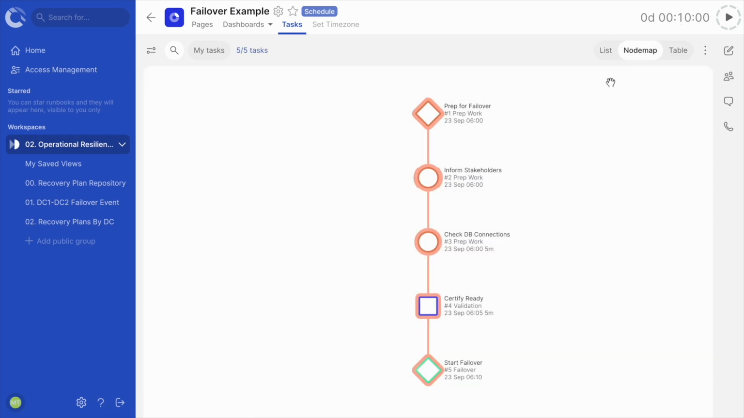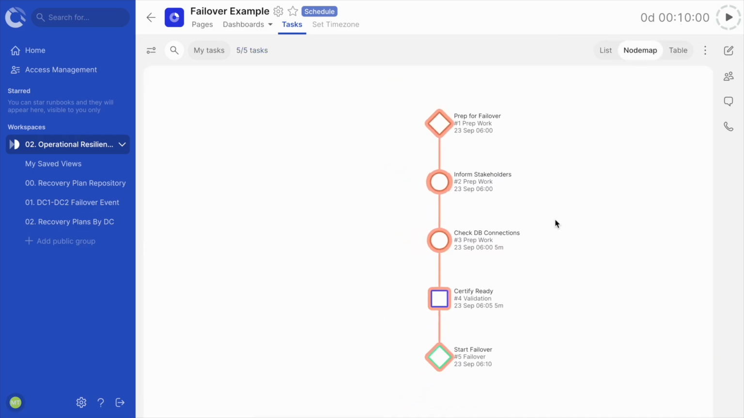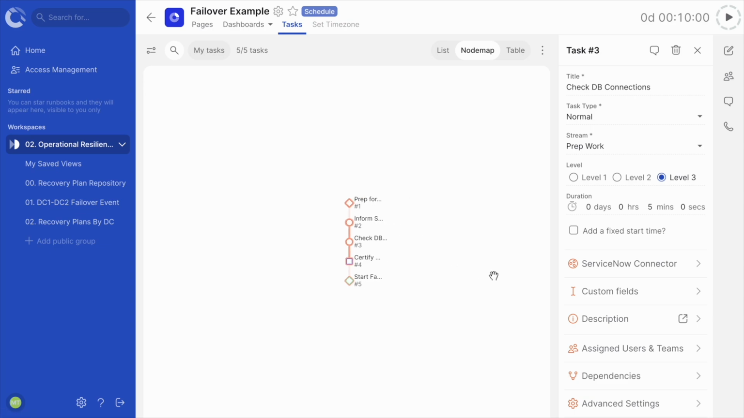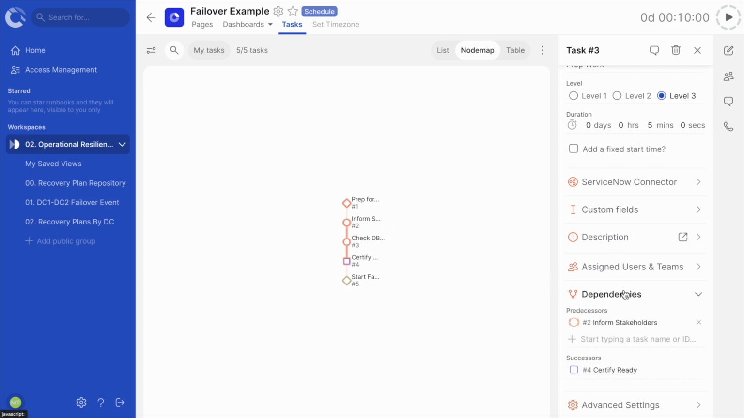Let's take a look at the node map view to see our runbook sequence and the dependencies visually. You can see how each task runs in sequence and requires the previous task's completion before it becomes active and can be executed. For my runbook, I am going to change this by specifying that the second and third tasks run in parallel. Selecting a task in the node map brings up a small information window and a link to open the task details pane.